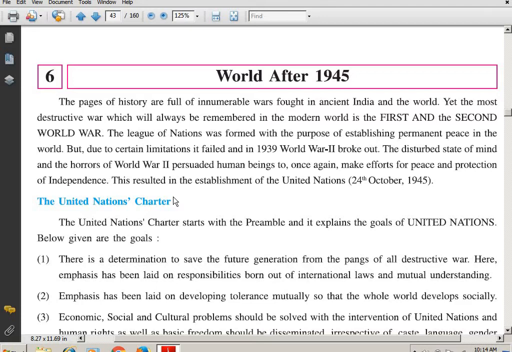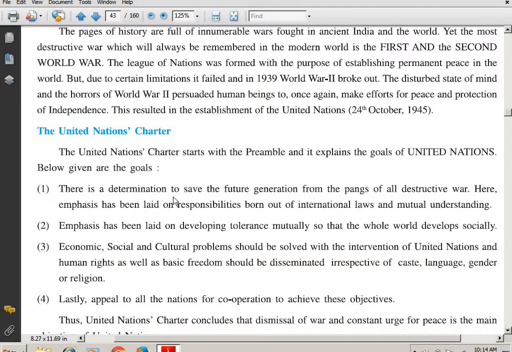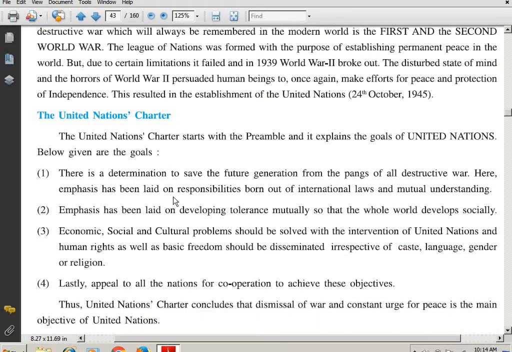But students, once again, as we are seeing, the establishment of the United Nations was on 24th October 1945. It was formed in 1945. Now, let's see the United Nations Charter. What was it? What was it saying?